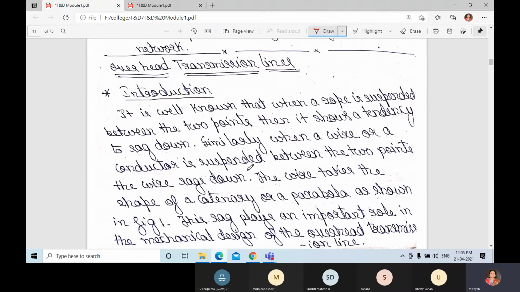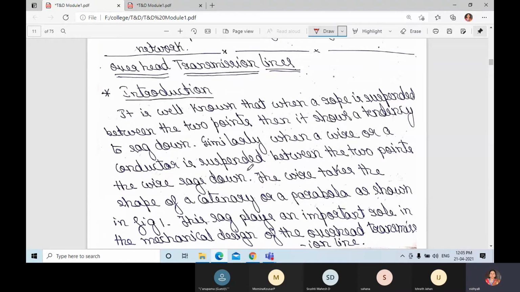You know already overhead transmission line. Can anyone answer what is an overhead transmission line? You have observed it while walking on the road.